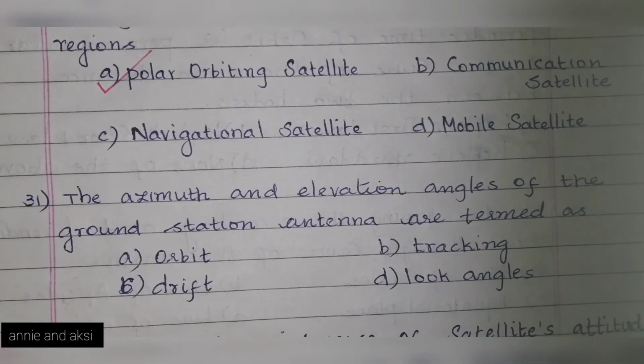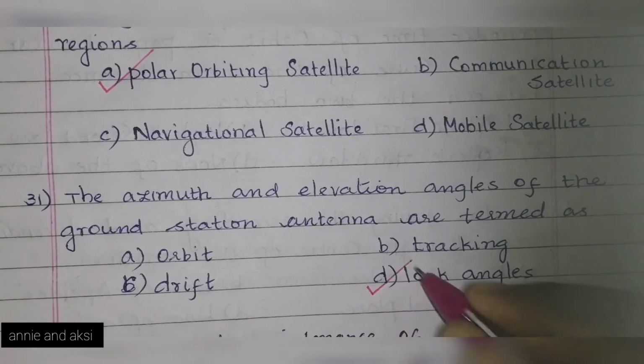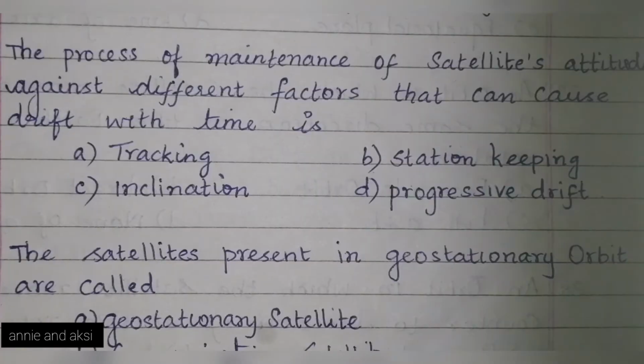Next question. The azimuth and elevation angle of the ground station antenna is termed as. Options are A. Orbit, B. Tracking, C. Drift, D. Look angle. The answer is option D. Look angle. Look angle is nothing but the azimuth and elevation angle of the ground station antenna.